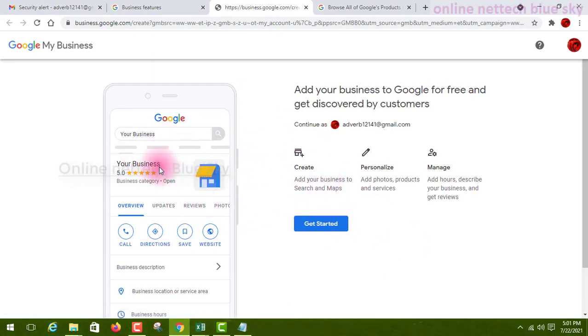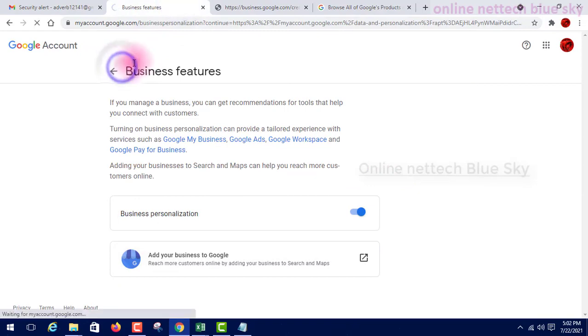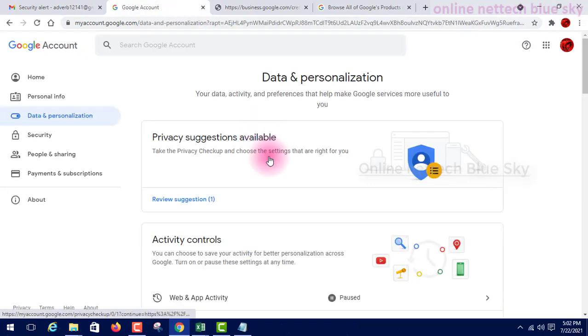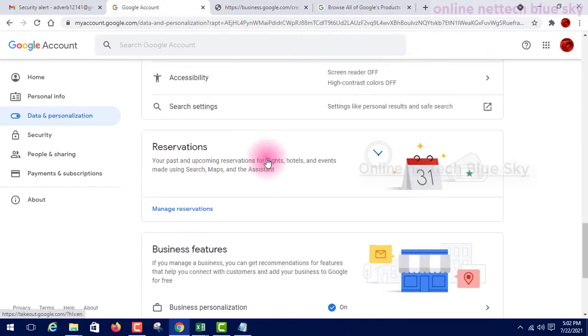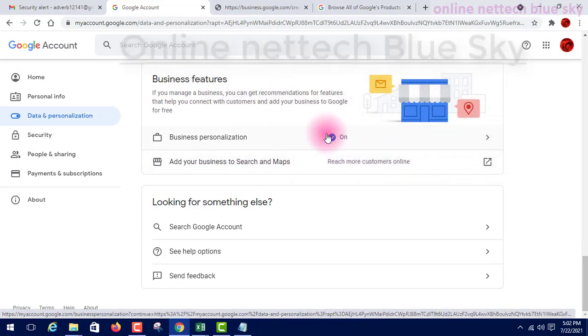So this is where you enter your business, create your business, personalize and set it. So this is Google Business, Google My Business. I will cover this in another topic, but I'm just showing Google account related products. Okay, so next is add your business, search and map. You can enter your search, link and share here, and search Google account.